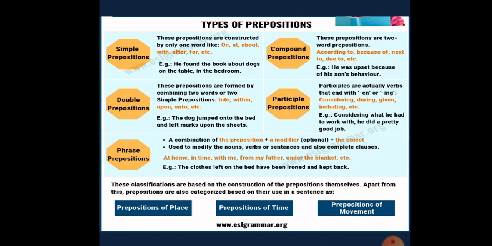Compound prepositions. These prepositions are two-word prepositions. According to, because of, next to, due to, etc. are the examples of compound prepositions. For example, he was upset because of the son's behavior.